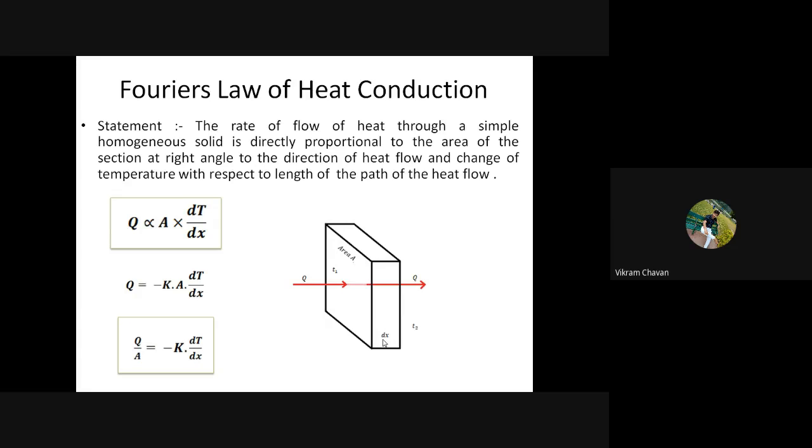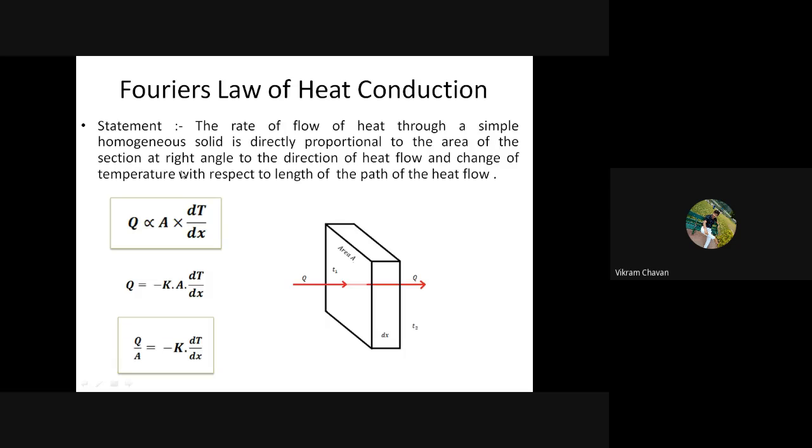Now we can say that the rate of flow of heat through a simple homogeneous solid is directly proportional to the area of the section at a right angle. The area of the section at a right angle is nothing but capital A. So Q is directly proportional to capital A. Q is the rate of heat transfer, and A is the perpendicular surface area for the heat transfer.